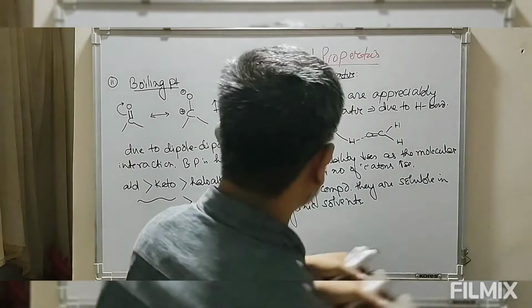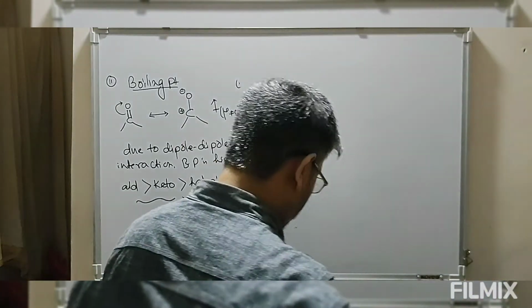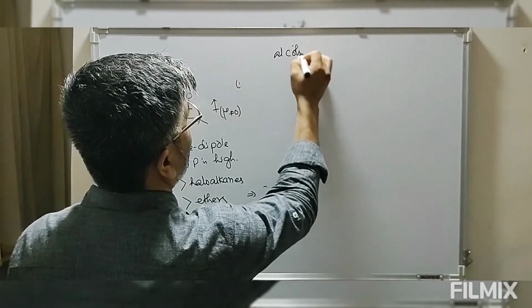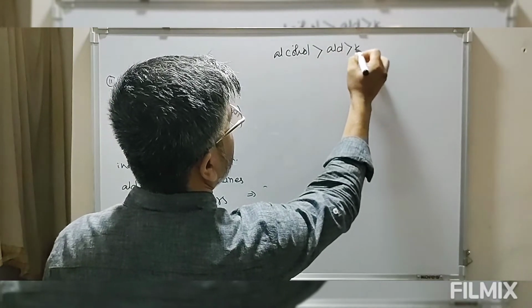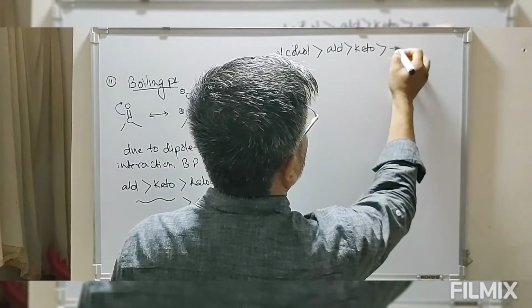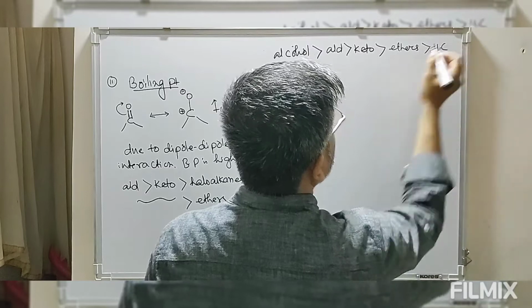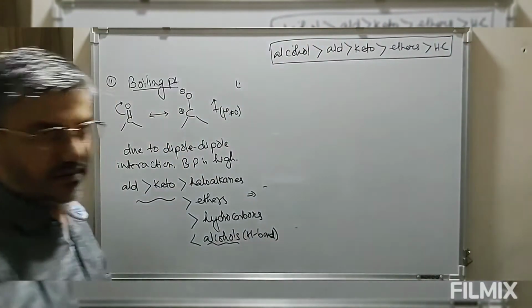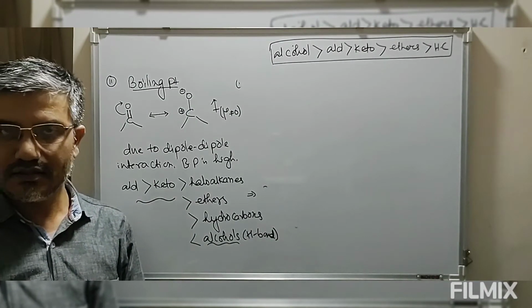So in combination, the boiling point of alcohol is greater than aldehyde, which is greater than ketone, which is greater than ethers, which is greater than hydrocarbons of comparable molecular mass, because boiling point also depends on the molecular mass.